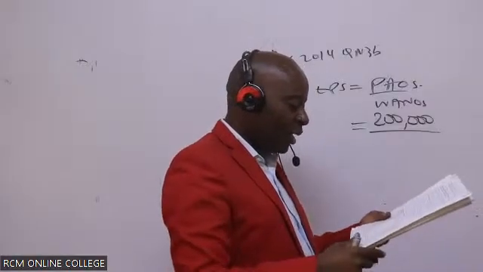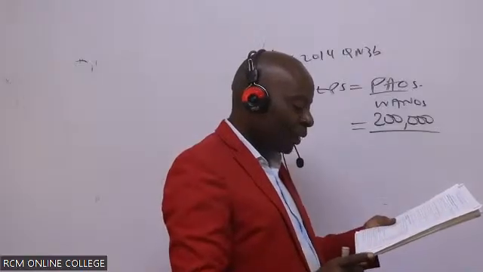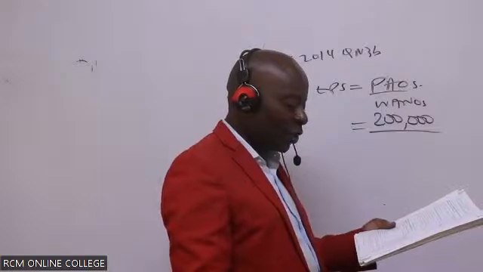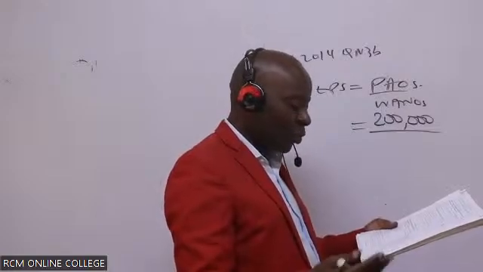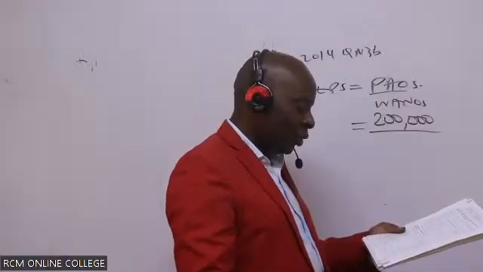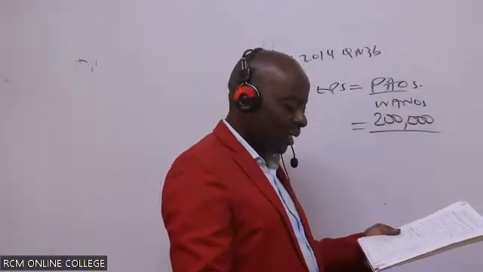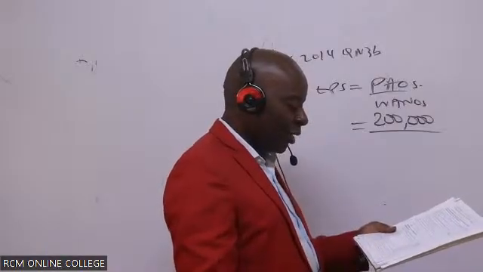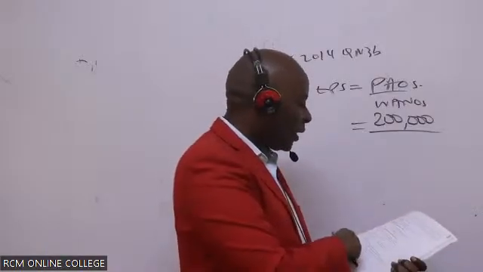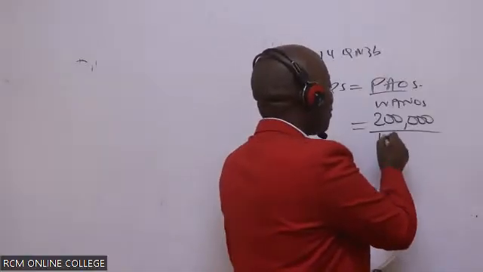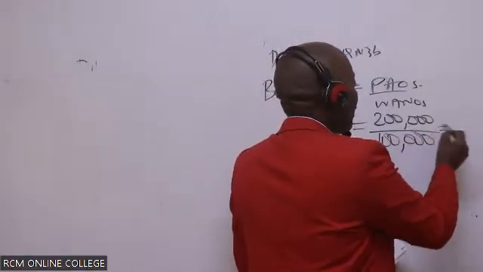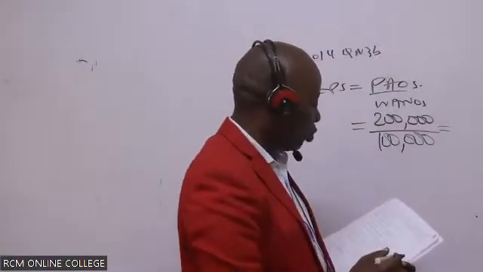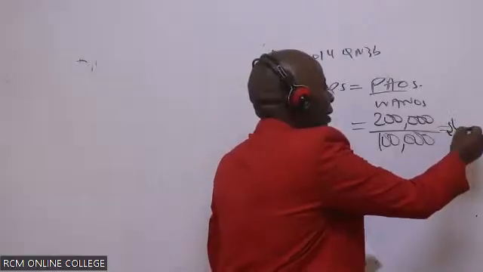Are you able to see the number of ordinary shares we have? If you look at note number 1, the company has 100 million ordinary shares of shillings 10 each, fully paid, outstanding. There is nothing like a new issue there which will affect us, and we will not need to do any weighting. So simply, you take this and divide by 100,000, the number of ordinary shares outstanding, which gives shillings 2 per share.